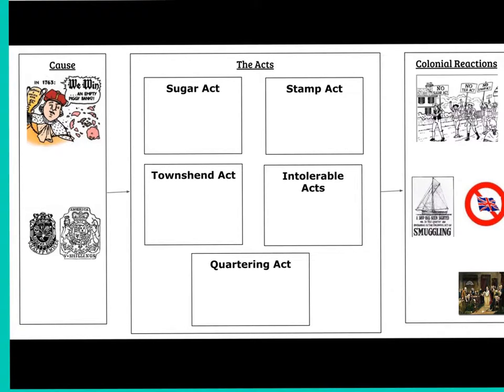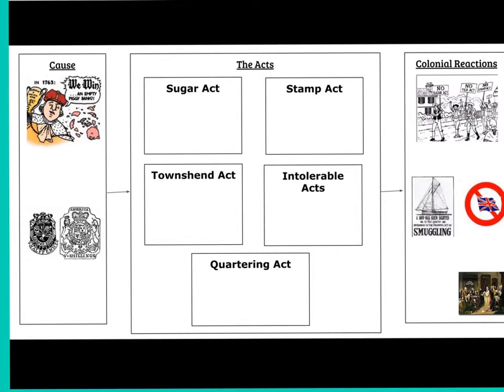Okay, so one of the first things we noticed that you guys struggled with was being able to identify what the causes of the American Revolution were. So I just took this slide from some of the notes that some of the classes looked at. Let's start on the left, and we start with this king over here, and he's angry. His piggy bank is empty, even though he's just won a war. You remember that that's King George, and he's super broke because of the French and Indian War.